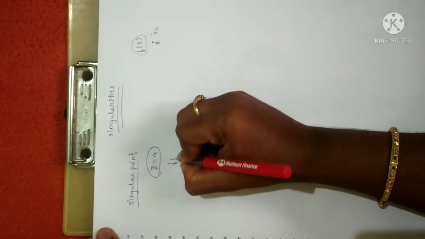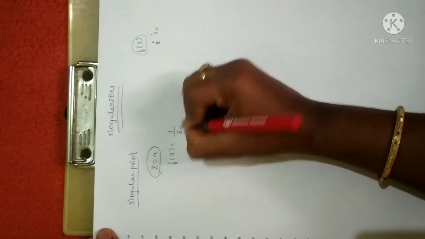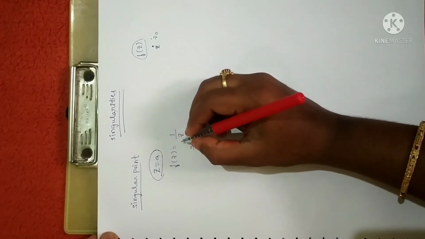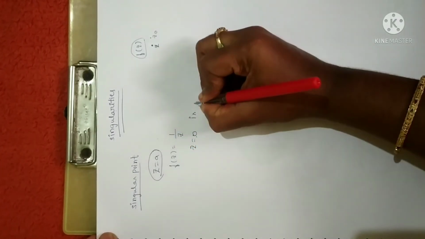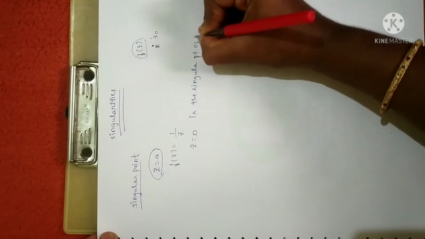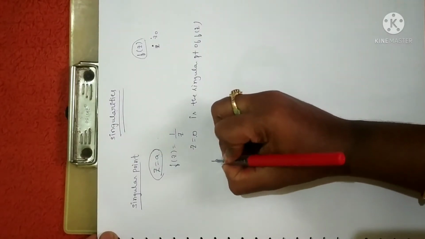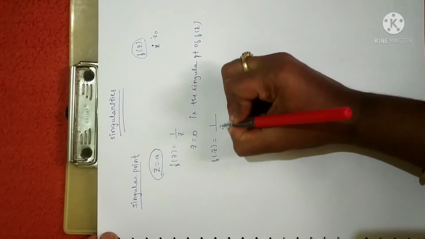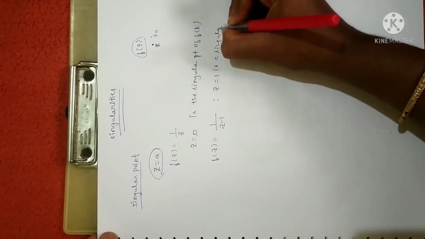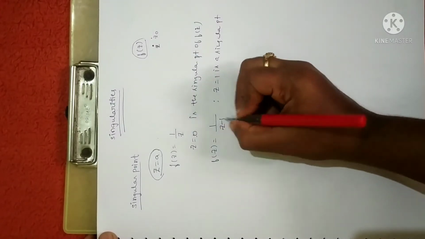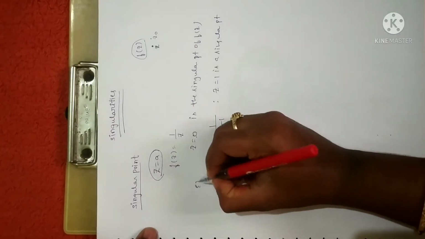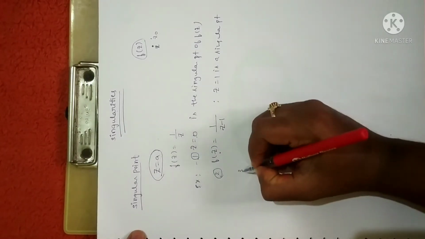Suppose I consider a function f of z as 1 by z. If you put z is equal to 0, this value is not defined, right? Then we can say z is equal to 0 is the singular point of the function f of z. Similarly, suppose I have a function f of z is equal to 1 divided by z minus 1. Here z is equal to 1 is a singular point. If you replace z is equal to 1, the function value is not defined. So we say z is equal to 1 is a singular point of this function. This is the first example, this is the second example. I will give you a third example.